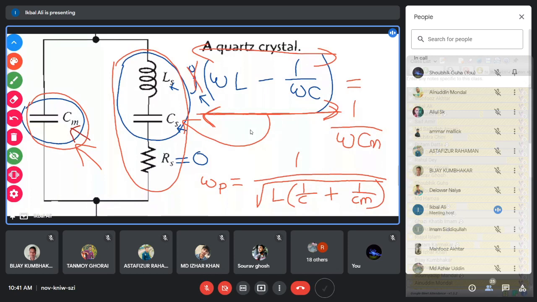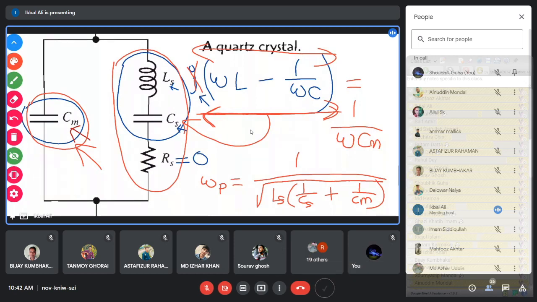I hope that you can understand this very easily from this discussion, that omega P is the parallel resonant frequency, which from the equation above you can solve for omega. It will be 1 by root over L, where L means Ls, into 1 by C, where C means Cs. So this is actually Ls, and this is actually Cs. So omega P is 1 by root over Ls into 1 by Cs plus 1 by Cm. That is the formula for the parallel resonant frequency.